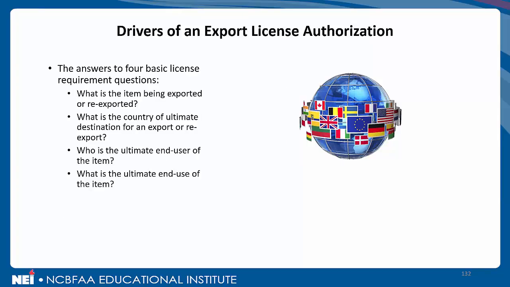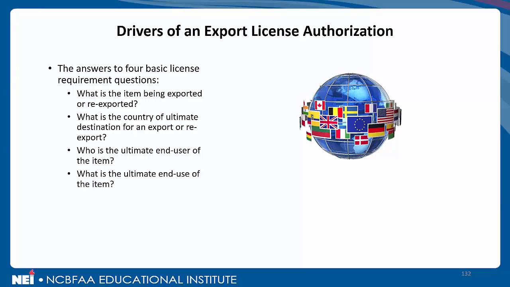Let's transition into a new topic, of which we've spoken a little bit, but let's go into more detail, and that is the drivers of an export license authorization. Remember what we said the meaning of an authorization was: an actual license approval, a license exception, or NLR. But basically, the whole rationale behind BIS controls revolves around the answers to these four basic license requirement questions, all related to this theme of dual use.